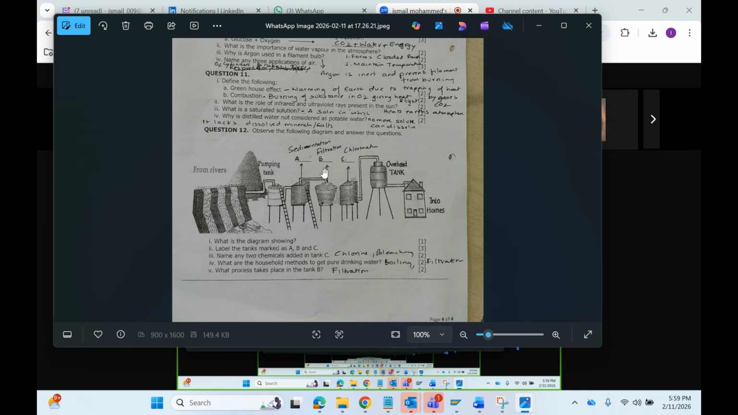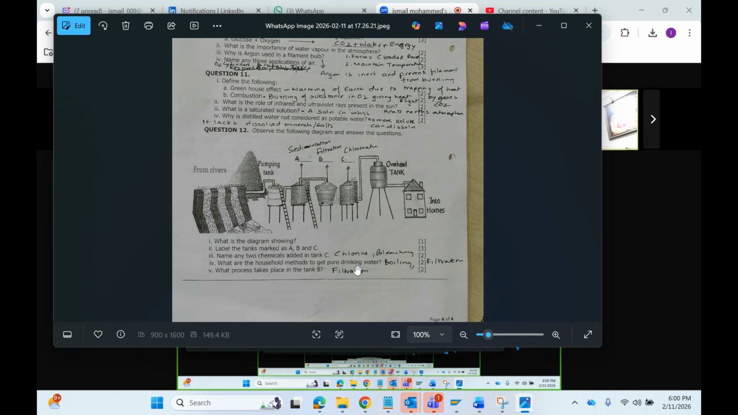So here they will give this picture and they will ask, what is this one? This is sedimentation tank where the solids settle down at the bottom. Then it is moved to the filtration tank where there is sand and gravel. The water passes through it. And from filtration tank, it goes to chlorination tank where you apply chlorine and bleach and you kill the germs and bacteria. Finally, it goes to overhead tank and from there it comes to our houses. So you have to mention this A, B, C. And what are the chemicals added in chlorination tank? That is chlorine and bleaching.